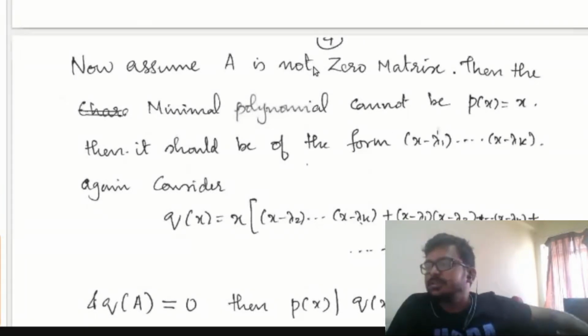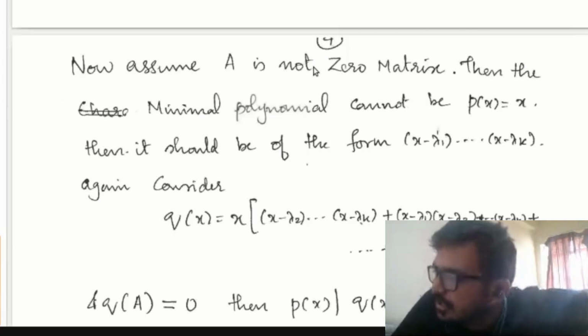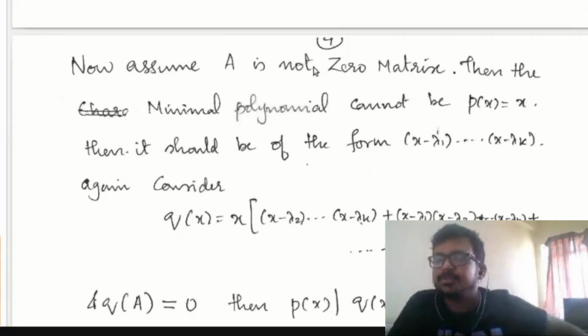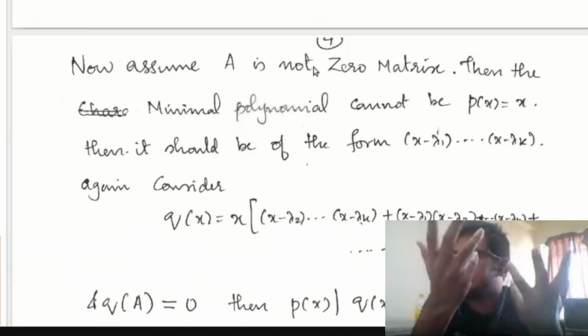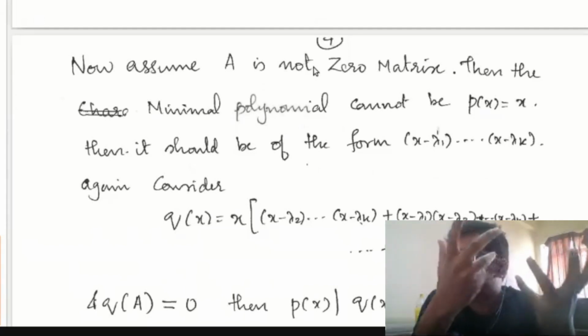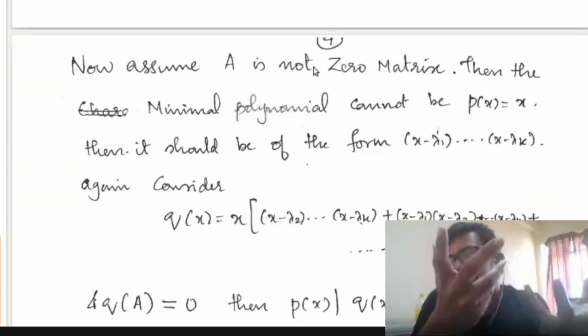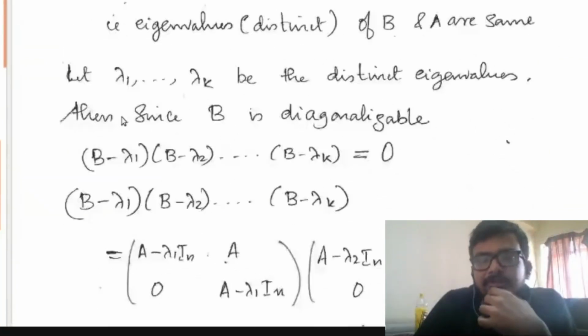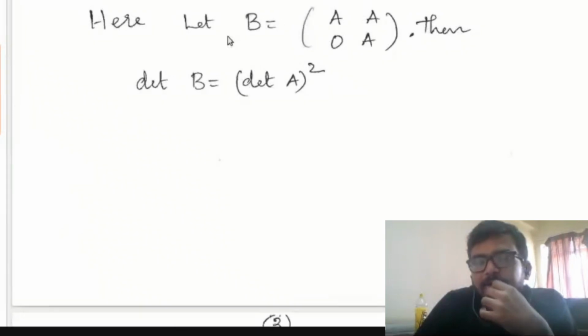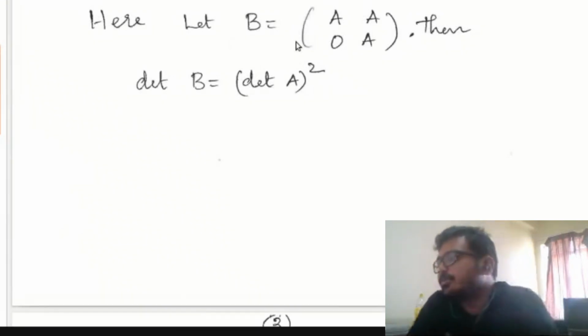So it's a necessary condition. And for the converse part, if A is the zero matrix, then B is also a zero matrix, so B is diagonalizable. So the correct answer is: the matrix B is diagonalizable if and only if the matrix A is the zero matrix.